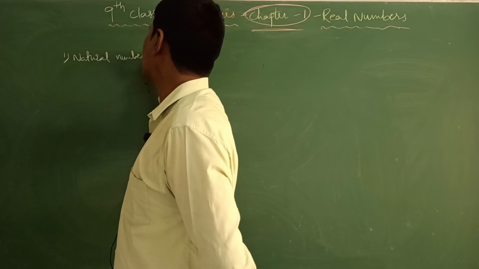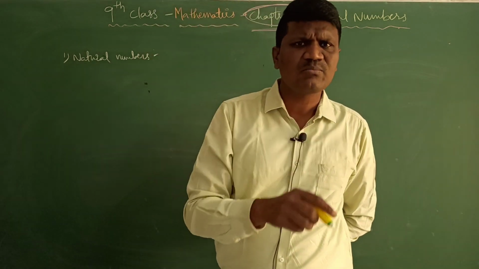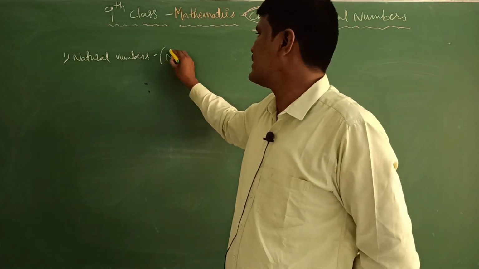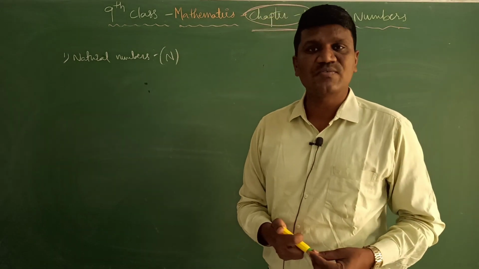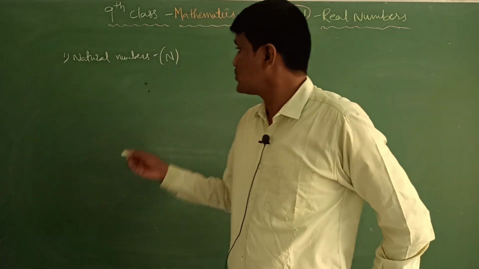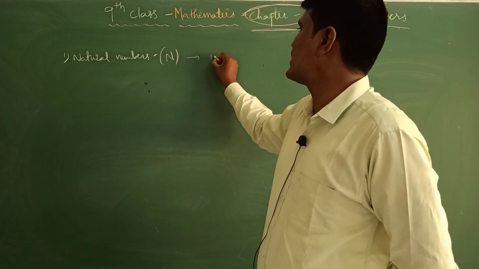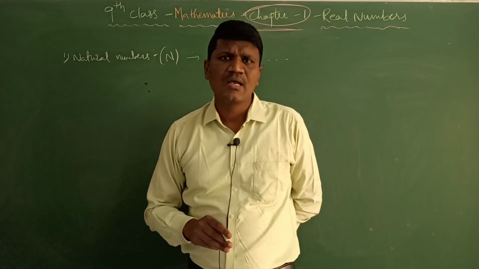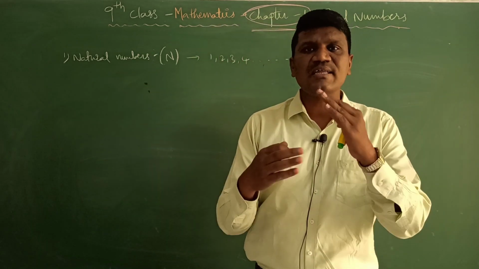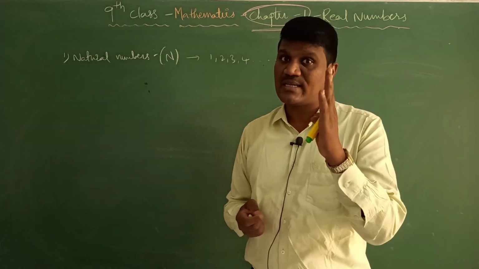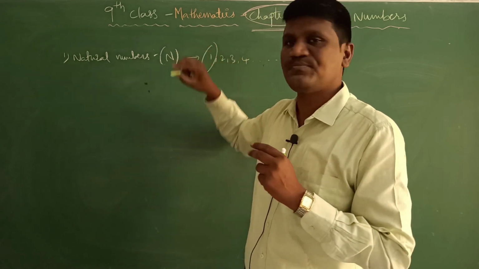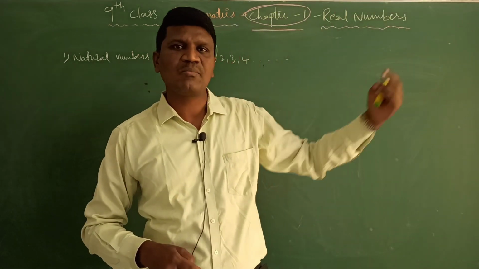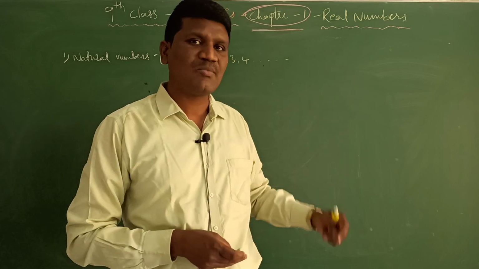Generally we denote natural numbers with capital N. The natural numbers are 1, 2, 3, 4 and so on. Here the question can be asked, what is the least natural number? The least natural number is 1. And the highest natural number, can we say what it is?